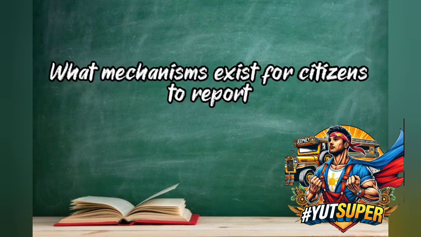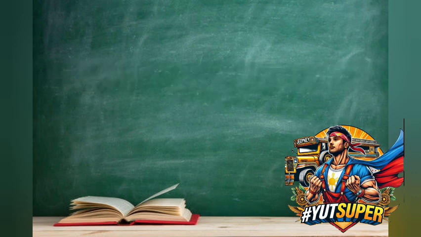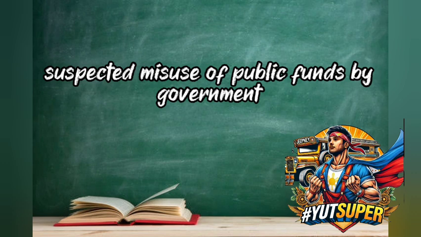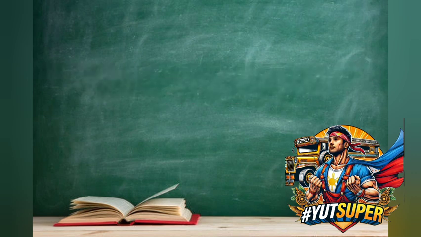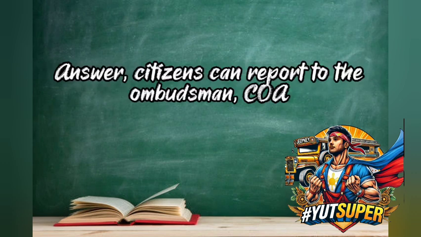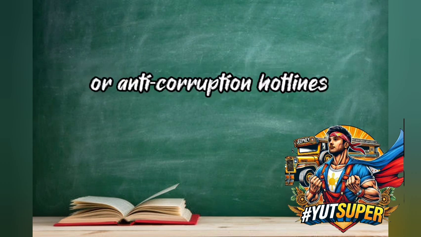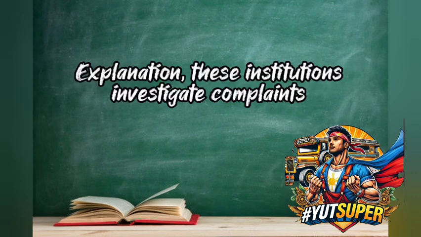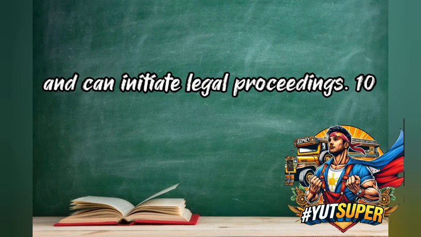9. What mechanisms exist for citizens to report suspected misuse of public funds by government officials in the Philippines? Answer. Citizens can report to the Ombudsman, COA, or anti-corruption hotlines. Explanation. These institutions investigate complaints and can initiate legal proceedings.